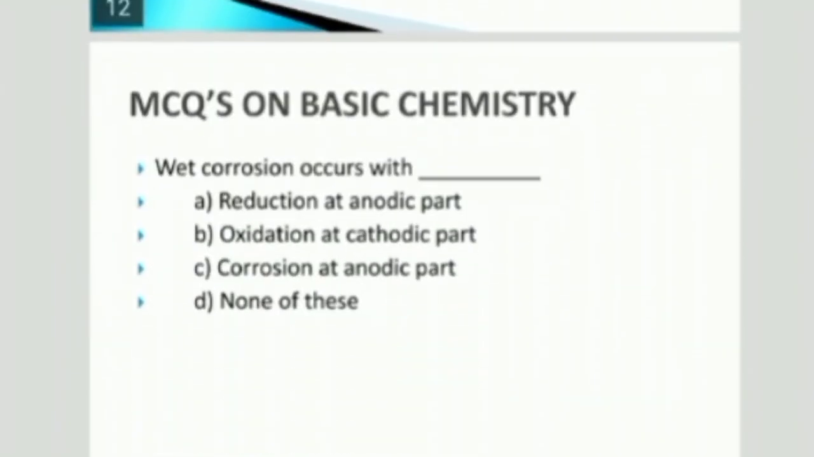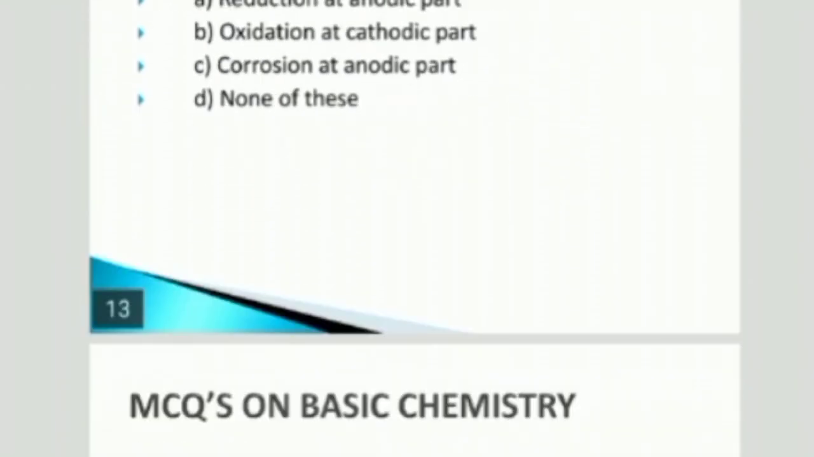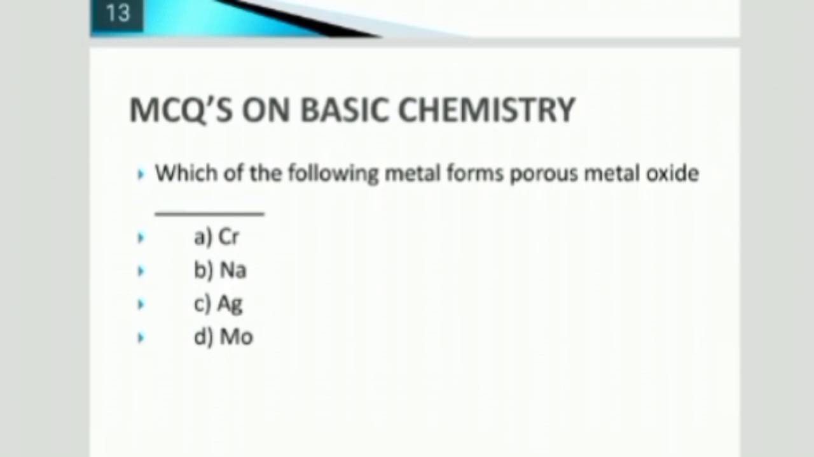Next, wet corrosion occurs with the corrosion at the anodic part. Next, which of the following metals forms a porous metal oxide? And the answer is sodium, Na.